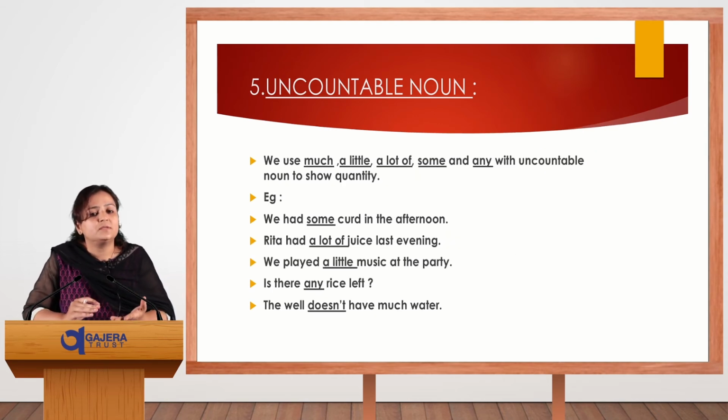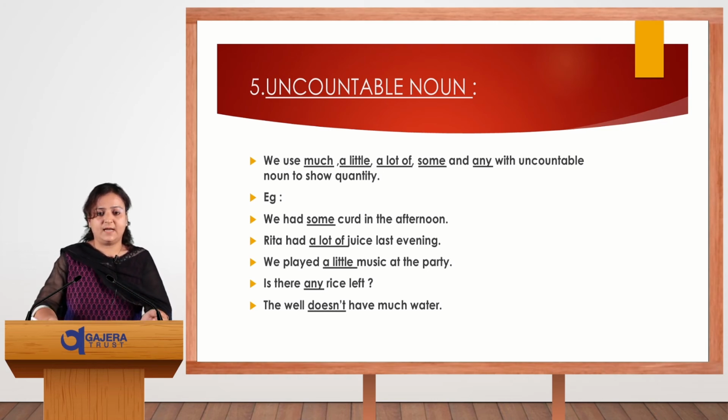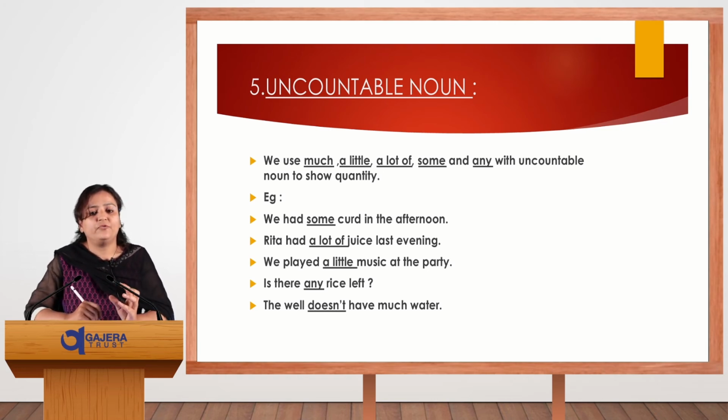With uncountable nouns, we use much, a little, a lot of, some, and any to show quantity. Like the example, we had some curd in the afternoon. See here, some indicates the quantity of curd.